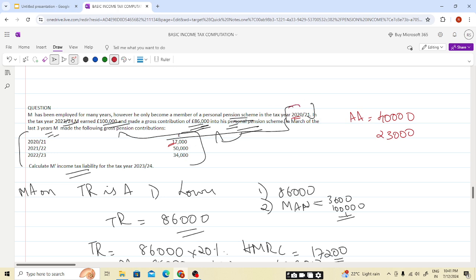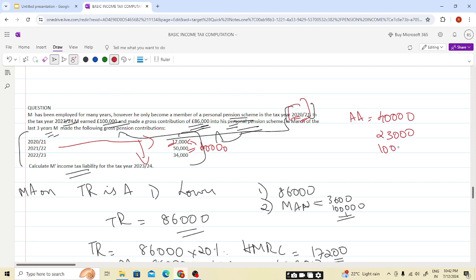And he must be a member. He became a member in 2021, so in the further years also he is a member. In 21-22 it will not be available because we have already used the 40,000, students, and this 10,000 would also have been used.